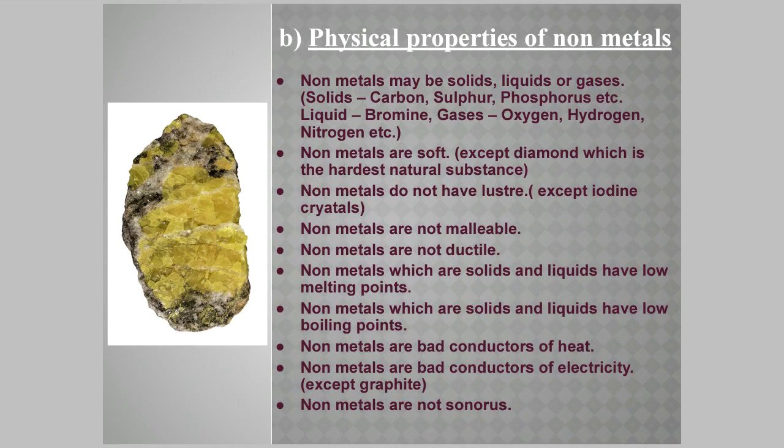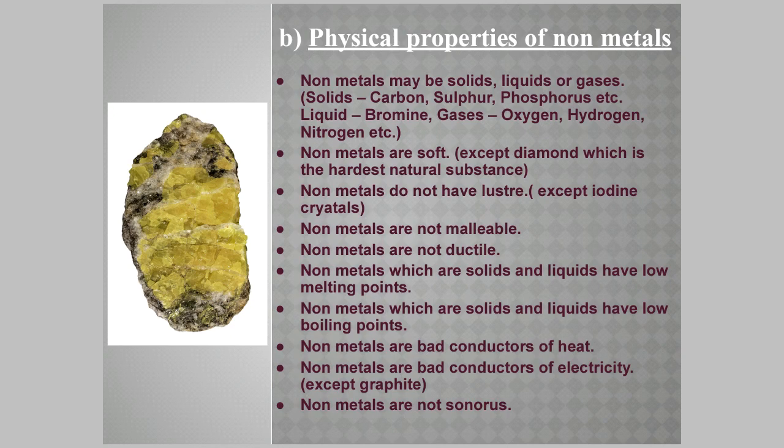Now let's come to the term allotropes. Allotropes are different physical forms in which an element can exist. For example, carbon can exist in three allotropic forms: diamond, graphite, and Buckminster fullerene. So these are three forms in which a carbon element can exist. So these three forms are different physical forms. Their chemical properties are same, but their physical properties are different.